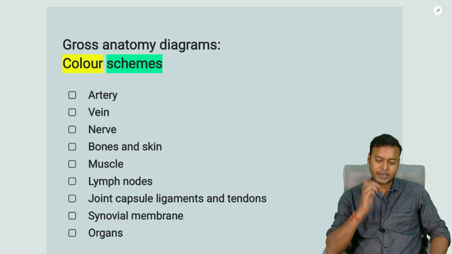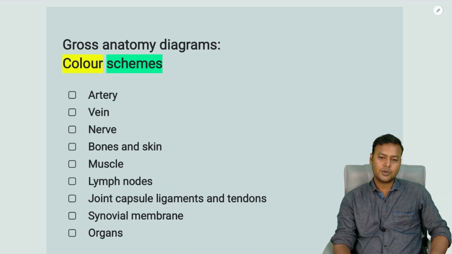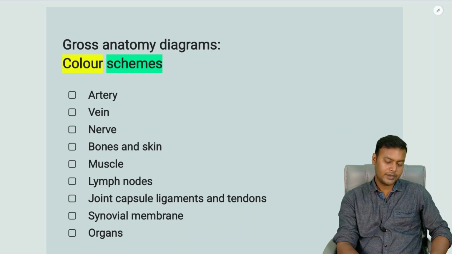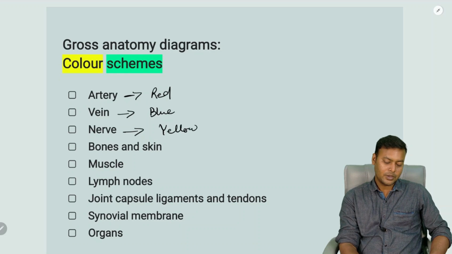All these diagrams across all the books have a certain color code. If it is an artery, it is colored red. If it is a vein, it will be colored blue. If it is a nerve, it will be colored yellow. And bones and skin are just given a black outline.